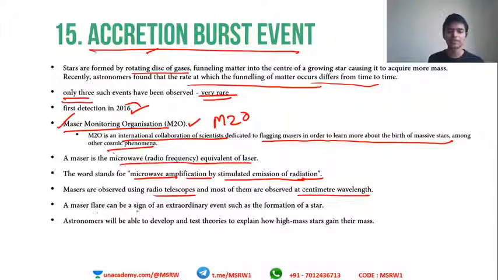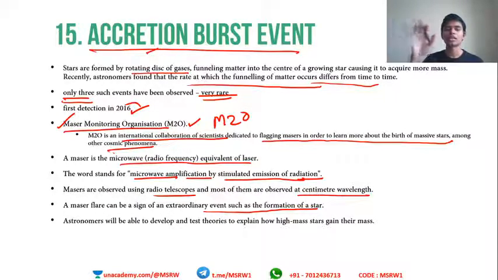A maser flare can be a sign of an extraordinary event such as the formation of a star. This is why this is important. Whenever a star is formed, some kind of flare or light is emitted, and a maser flare is a particularly extraordinary event that happens during star formation. So by studying this maser flare, we can study the birth of a star.